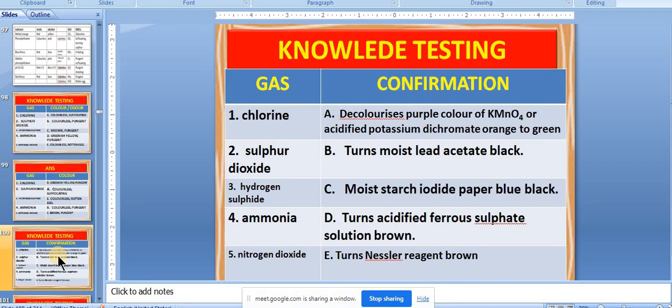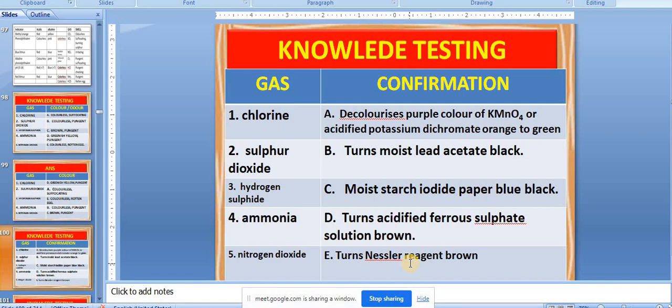So now what you have to do is matching. You have to match the gas with the confirmation. Please write in the same manner, number and alphabet, in the chat box. Starting from chlorine, 1. You can write in the chat box, so it is better because if I speak, it would take longer. 1C. 1C is the right answer. Moist starch iodide paper, blue black. Good. Very good.